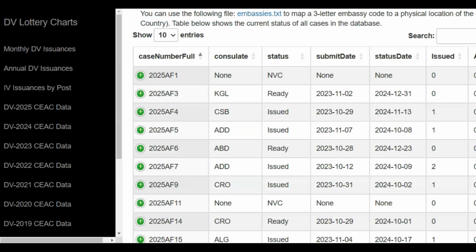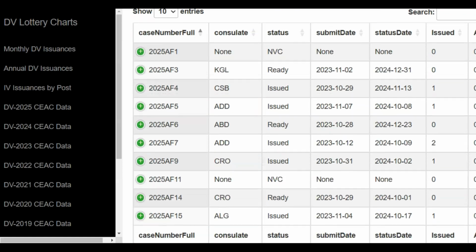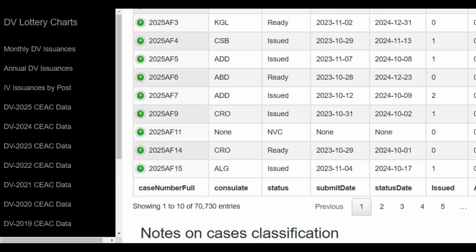You only need to scroll down in case your case number is not shown in the first numbers that are shown on your screen, and then use the next buttons at the bottom of this table to get to know the status of your case or any other case that is a part of the DV 2025 program. So more on the first CEAC data in subsequent videos very soon on this channel.